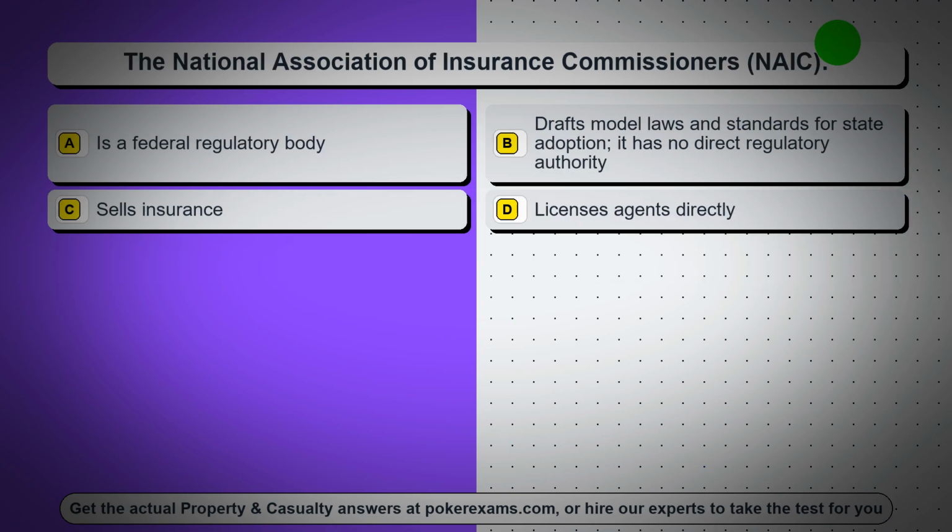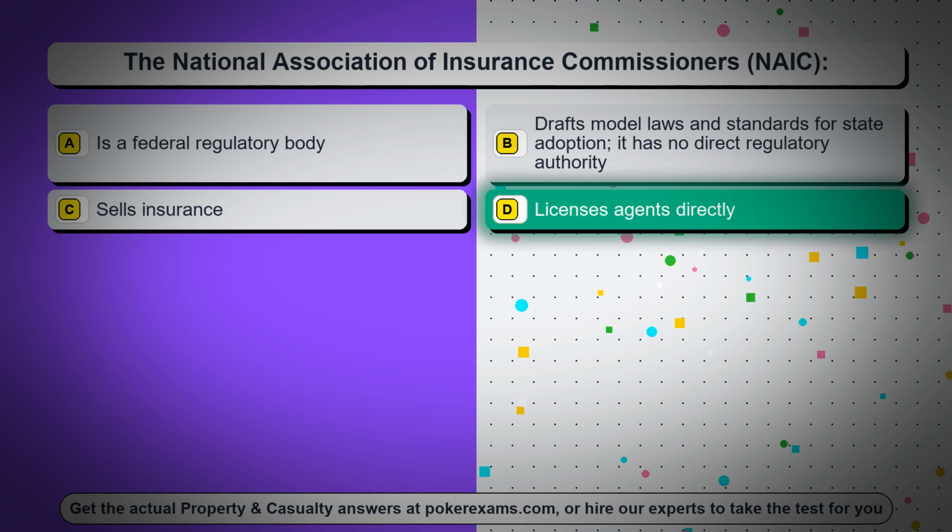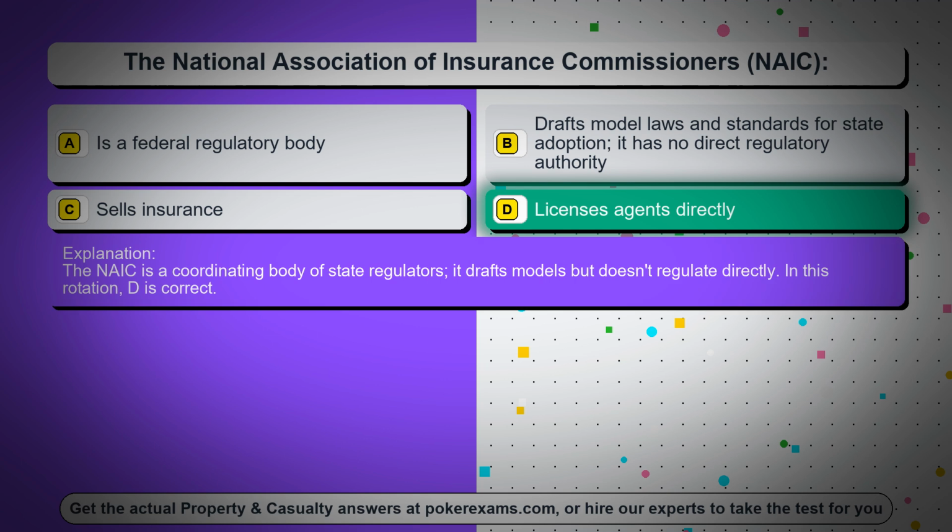Question 30. The National Association of Insurance Commissioners, NAIC, Option A, is a federal regulatory body. Option B, drafts model laws and standards for state adoption. It has no direct regulatory authority. Option C, sells insurance. Option D, licenses agents directly. The correct answer is option D, licenses agents directly. The NAIC is a coordinating body of state regulators. It drafts models but doesn't regulate directly. In this rotation, D is correct.